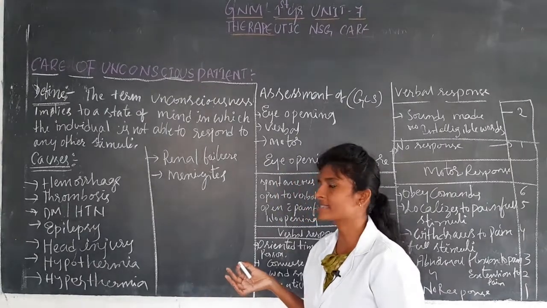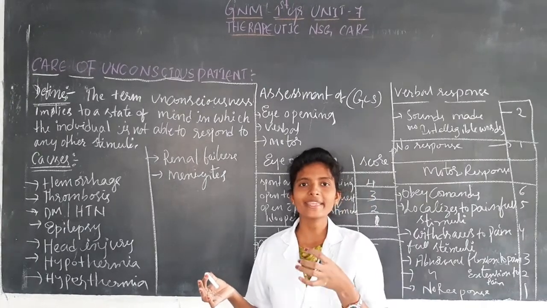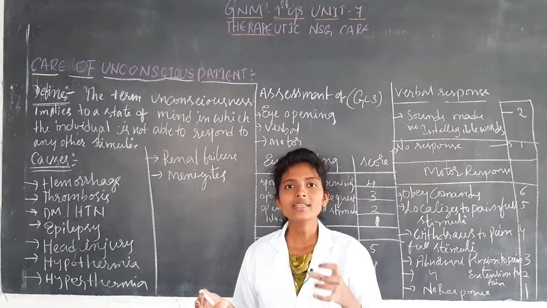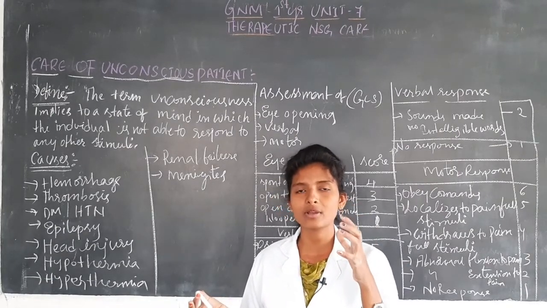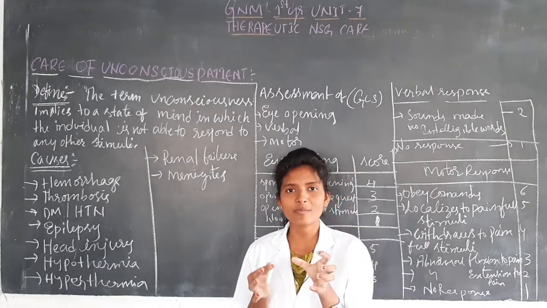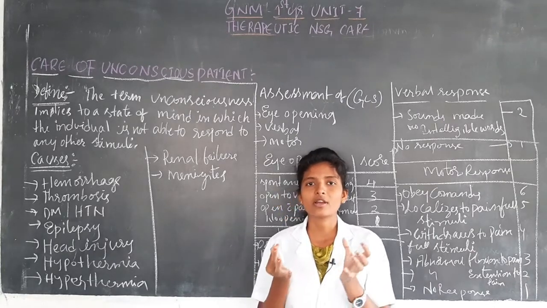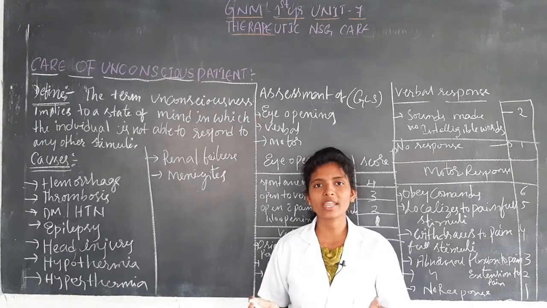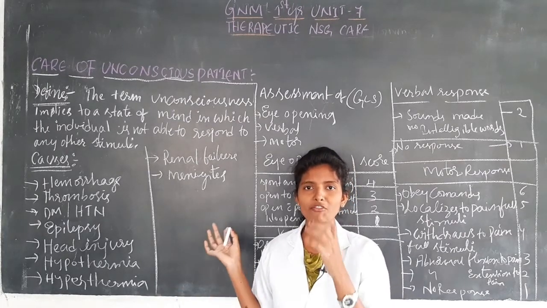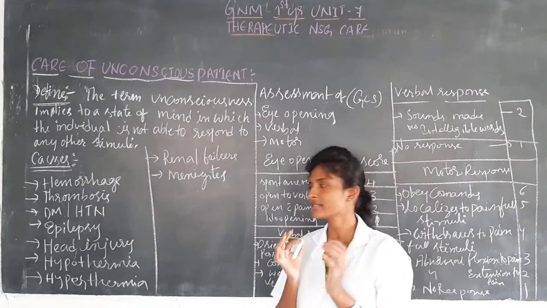The next causes are diabetes mellitus and hypertension also. If the BP is high, if the blood pressure in the body is increasing, this hypertension may lead to hemorrhage in the brain. Due to this high blood pressure there is a chance of hemorrhage in the brain. So hypertension is also a cause leading to unconsciousness, and diabetes mellitus also.